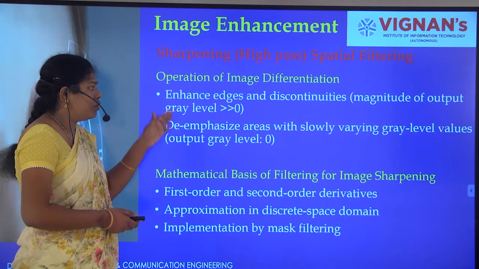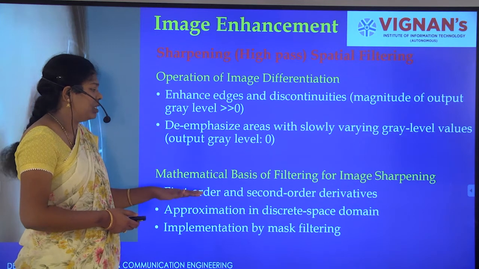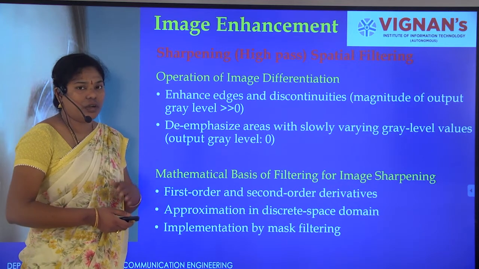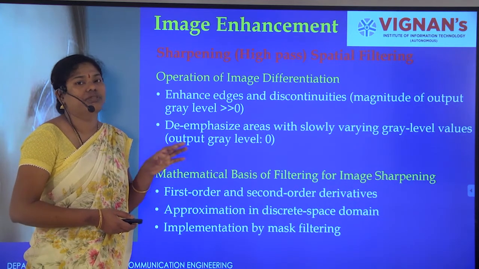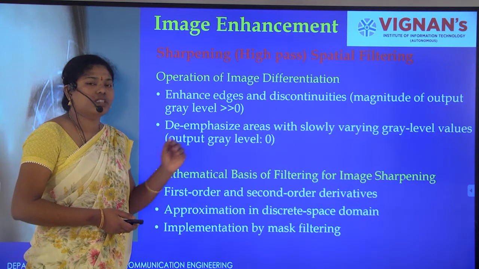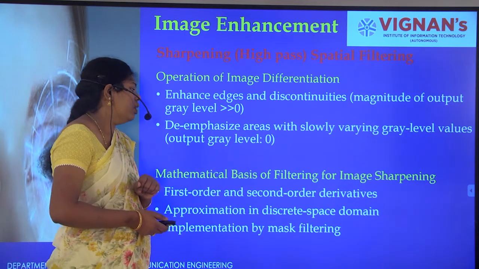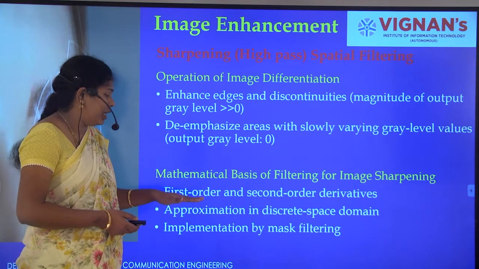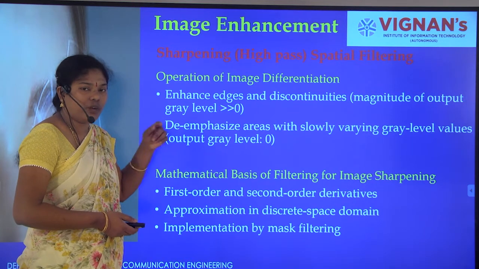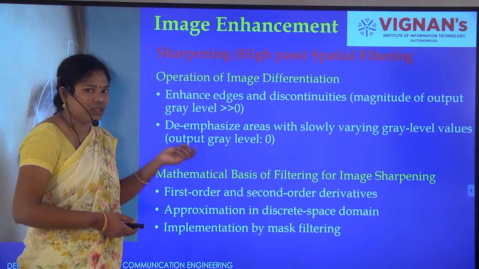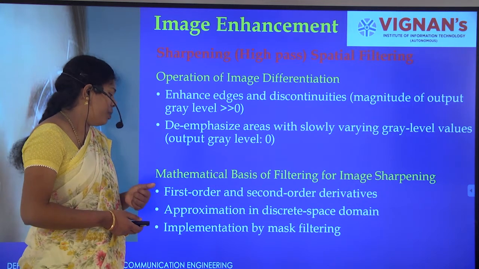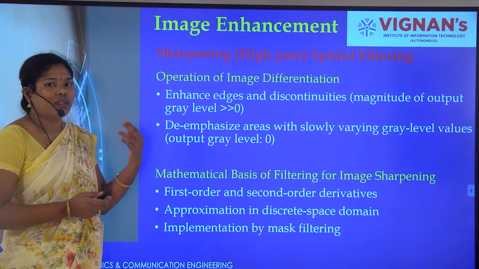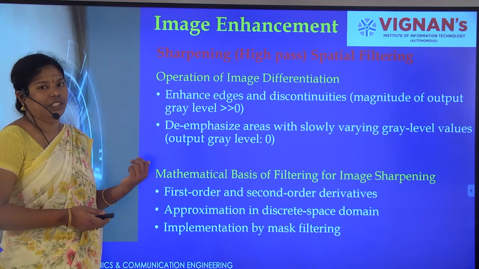Next, to do this operation we need a mathematical basis. The mathematical basis is that the high pass filter is nothing but differentiation, so we apply first order differentiation as well as second order differentiation. Then we have to approximate to the digital domain, using the discrete space domain, and the corresponding mask we get will be applied to the input image to get the output image.